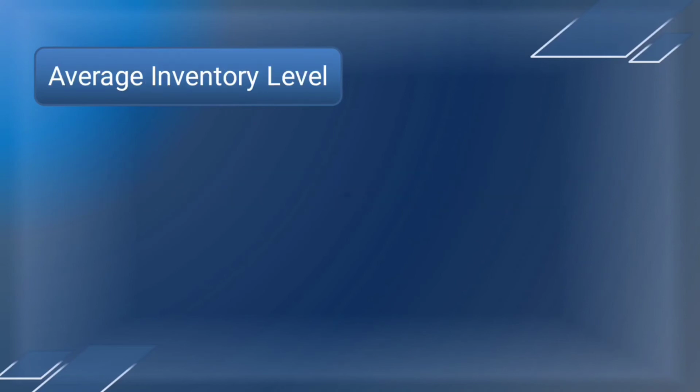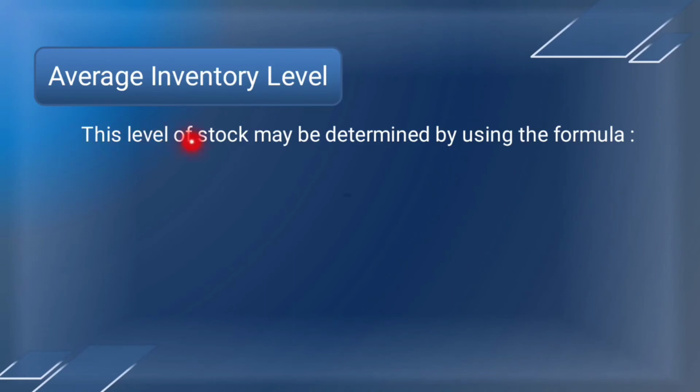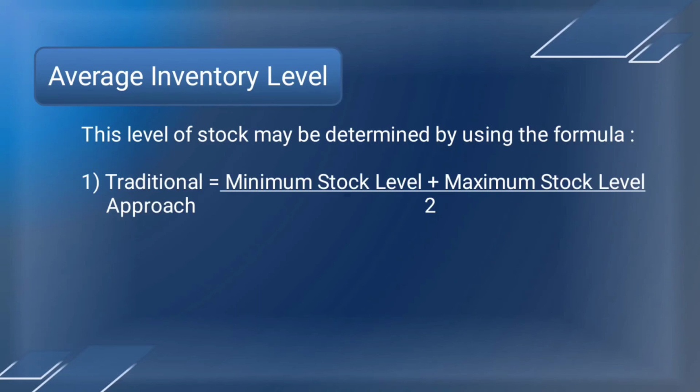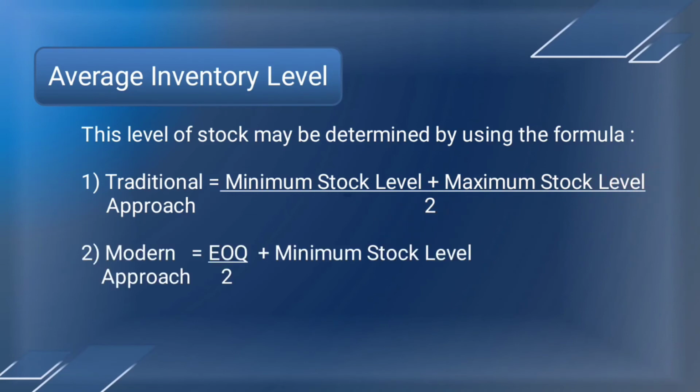Average inventory level. This level of stock may be determined by using the formula. First, according to traditional approach, average inventory level is equal to minimum stock level plus maximum stock level divided by 2. Second, according to modern approach, average inventory level will be equal to EOQ, which is economic order quantity, divided by 2 plus minimum stock level.